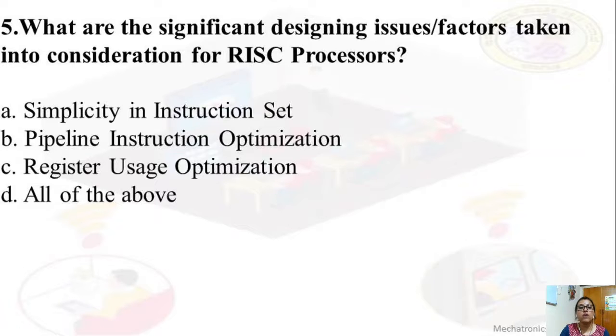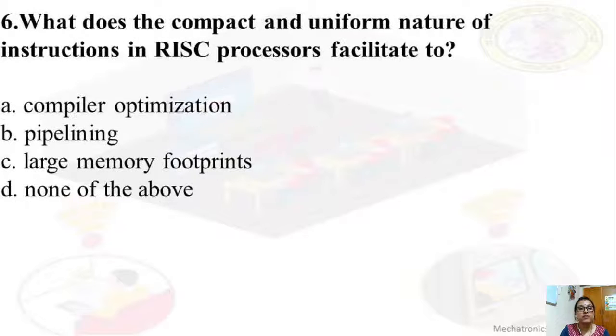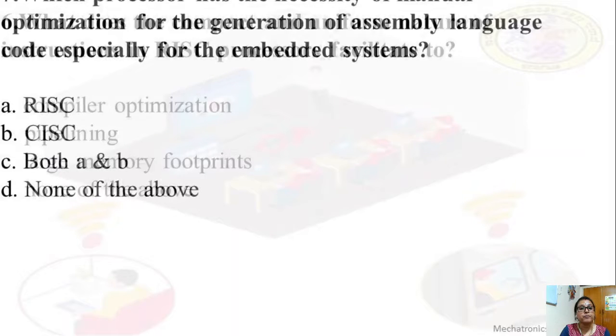So the answer is all of the above. Next, what does the compact and uniform nature of instructions in RISC processor facilitate? Compiler optimization, pipelining, large memory footprints, none of the above. Compact and uniform nature of instructions facilitate pipelining. Pipelining is the answer.